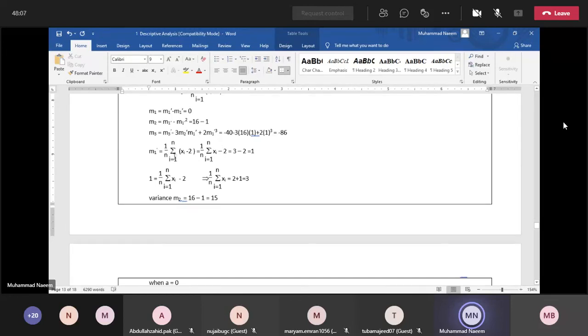So by applying sigma and dividing by n, we have this expression, sigma x over n minus 2, and this is equal to 1.